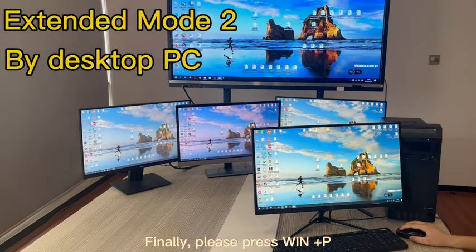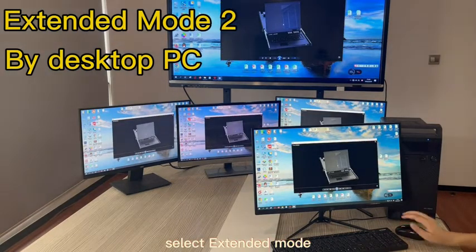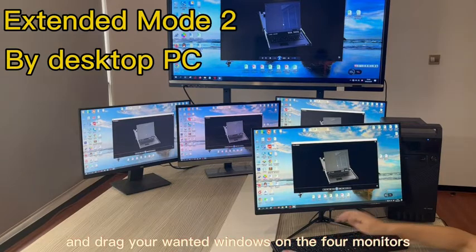Finally, please press Win+P, select extended mode, and drag your wanted windows on the 4 monitors.